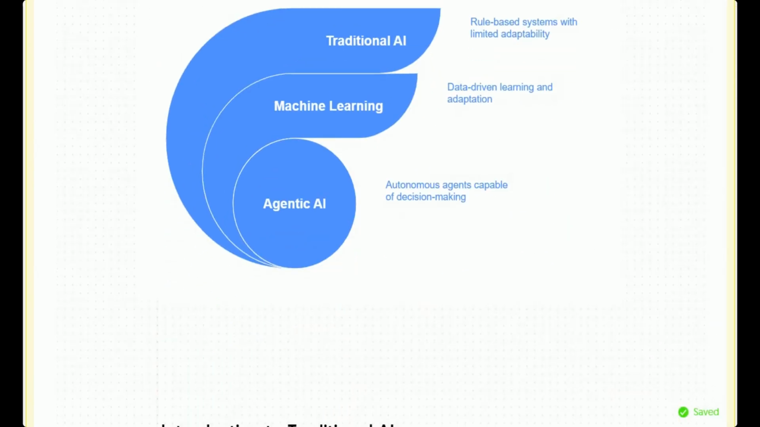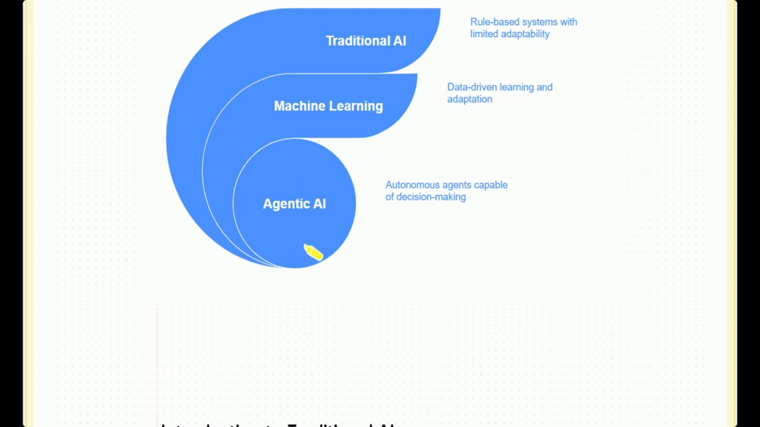Okay, so in this image, you can see first traditional AI, after that machine learning, after that agentic AI. This is the evolution of AI. So what is traditional AI? It's a rule-based system with limited adaptability. And what is machine learning? Data-driven learning and adaptation. In machine learning, we train our model with the help of data, and after that we expect some prediction from those models. There are some types of machine learning, like supervised learning, unsupervised learning, and reinforcement learning.